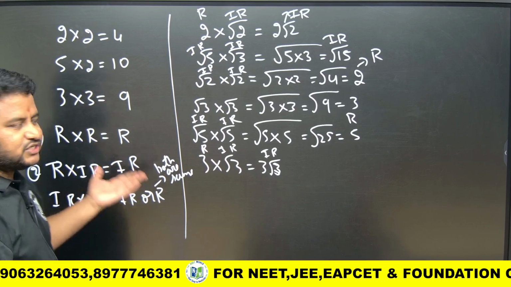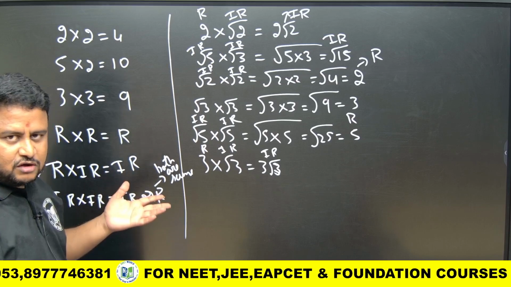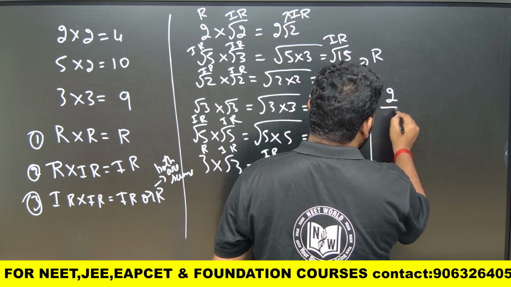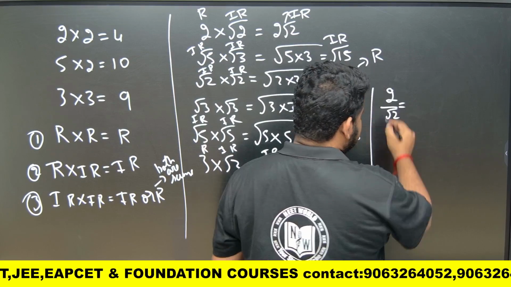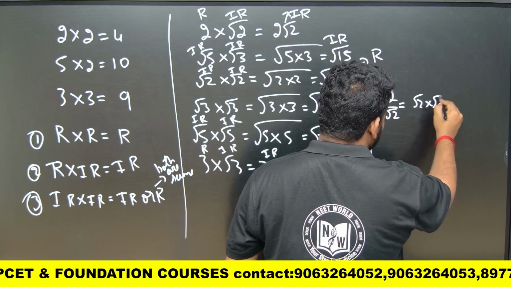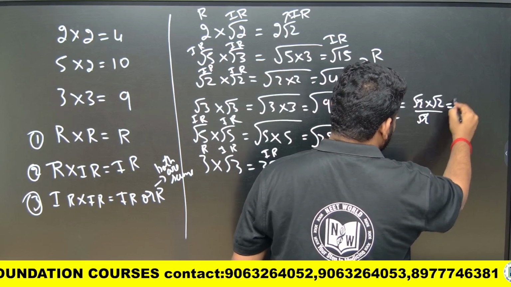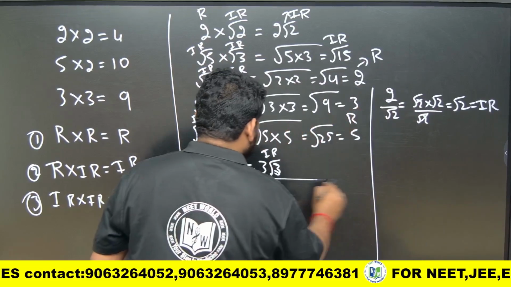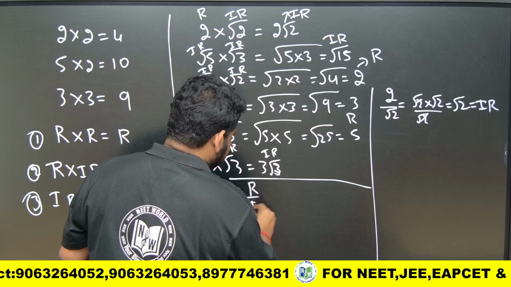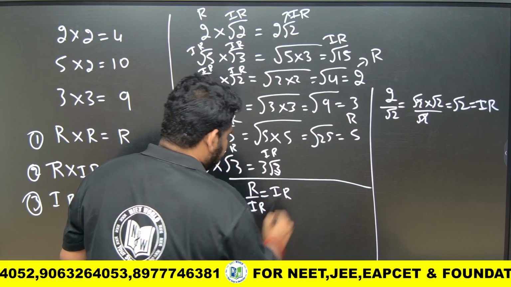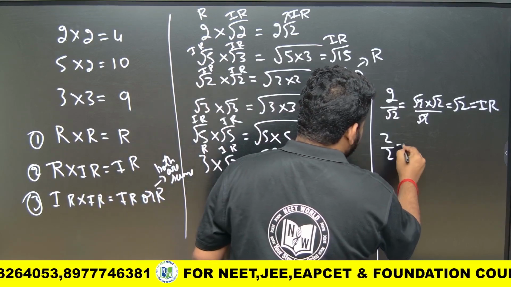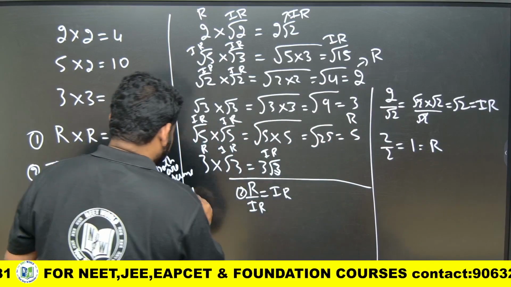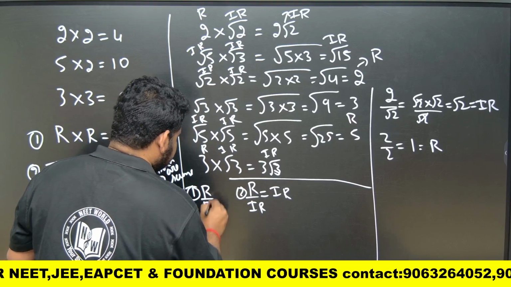Okay. So what about division? Division also follows the same thing. I can write it here. See here, observe here. So if I write 2 by root 2, that is nothing but what? 2 can be written as root 2 into root 2. Root 2 cancels, I will get root 2. Root 2 is what? Irrational. So that means rational by irrational gives us irrational only. Suppose I write 2 by 2. 2 by 2 is nothing but 1. So that is rational. This is the second rule. The first rule is that rational by rational gives us rational itself.